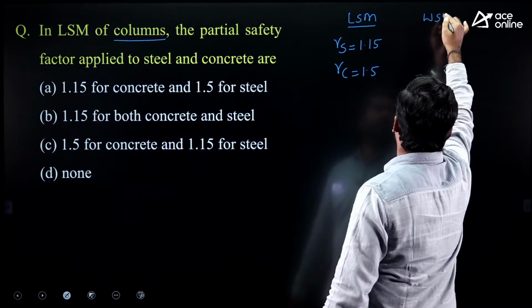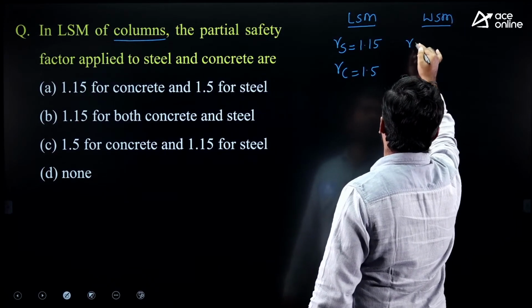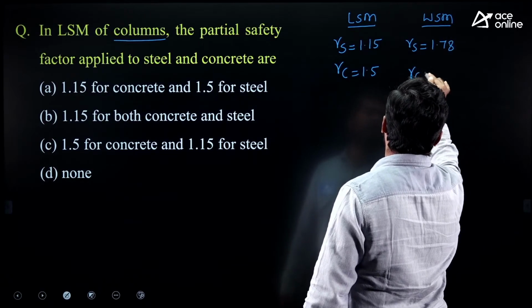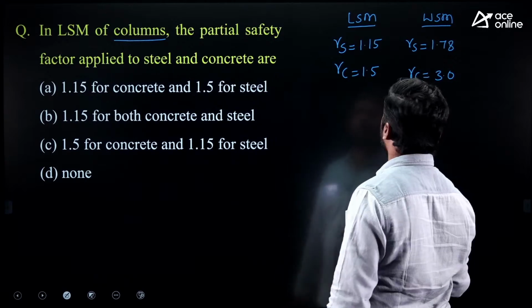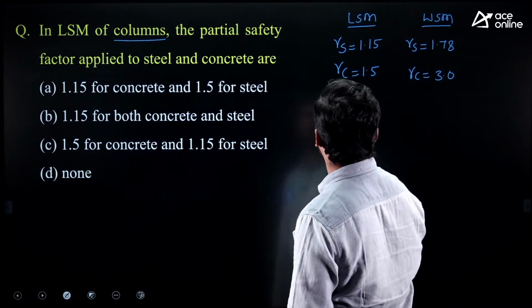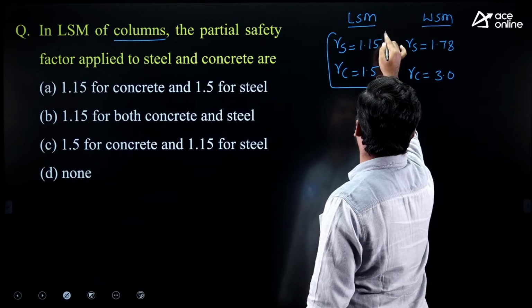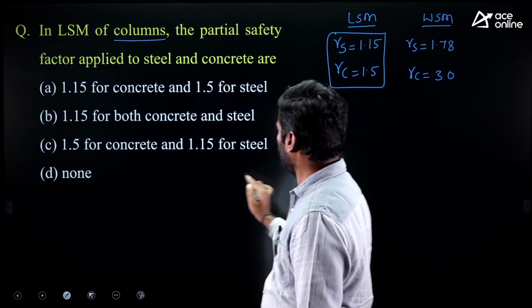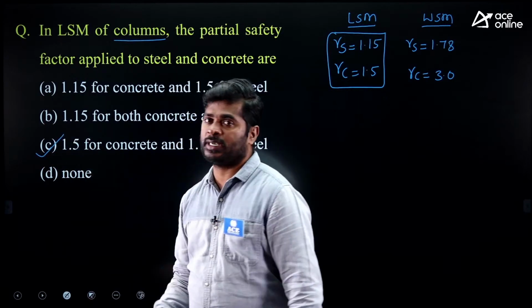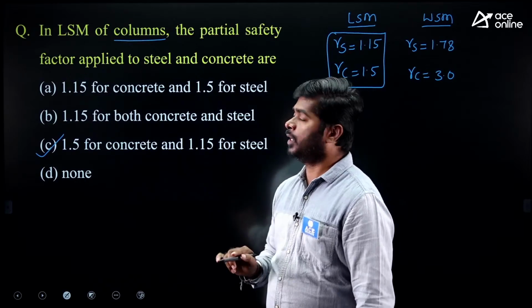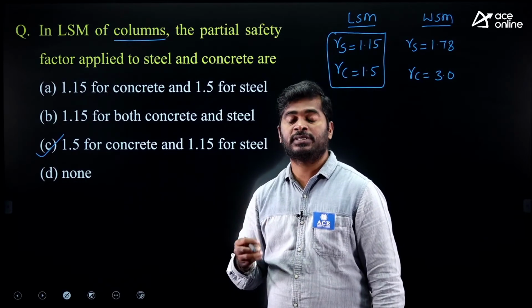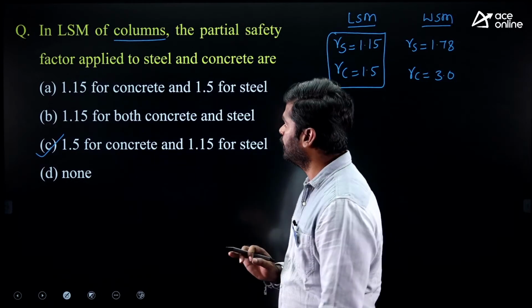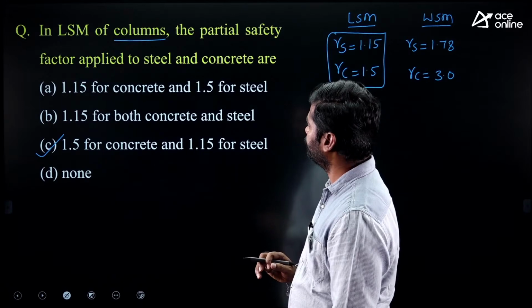Under working stress method, partial safety factor used for steel is 1.78, for concrete it is 3. But here clearly mentioned limit state method, so for steel it is 1.15 and for concrete 1.5. Option C is correct. Don't worry about the columns. For all structural members, same partial safety factors are recommended by IS 456-2000. Okay, next question.